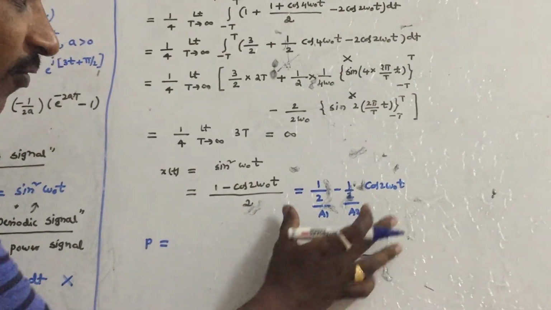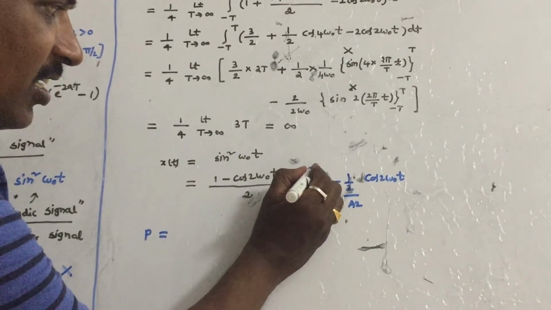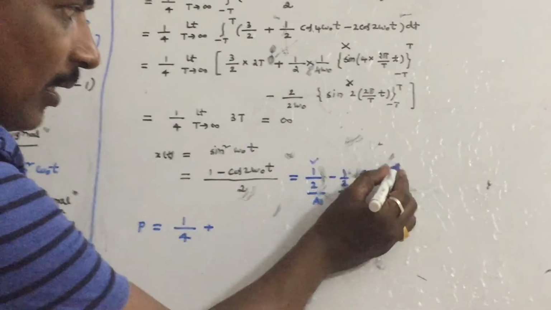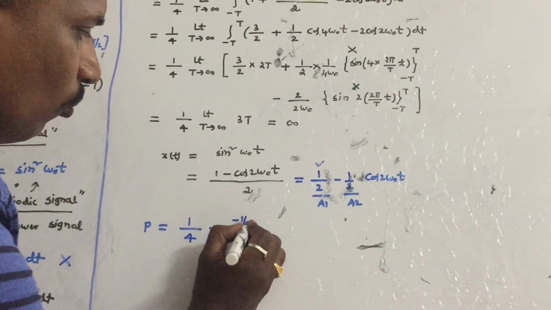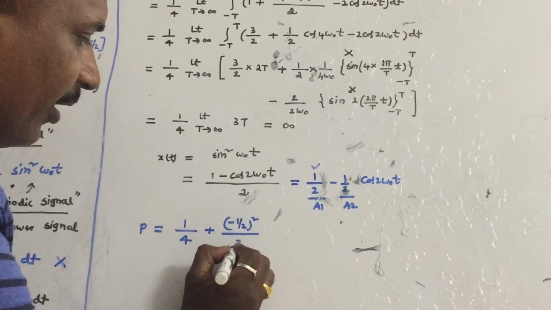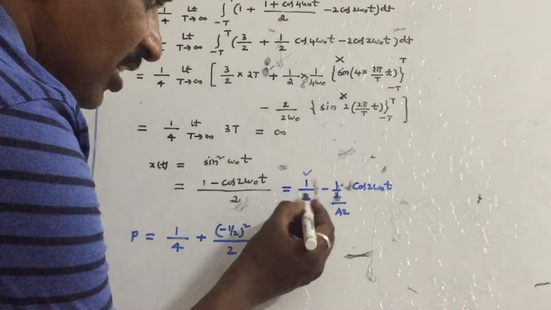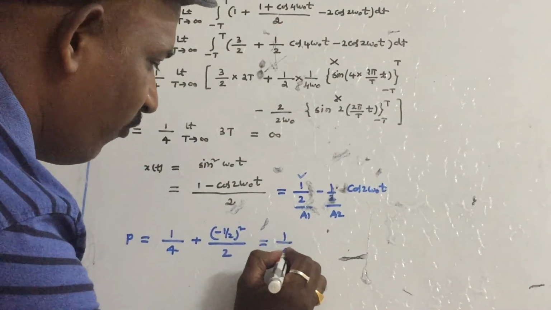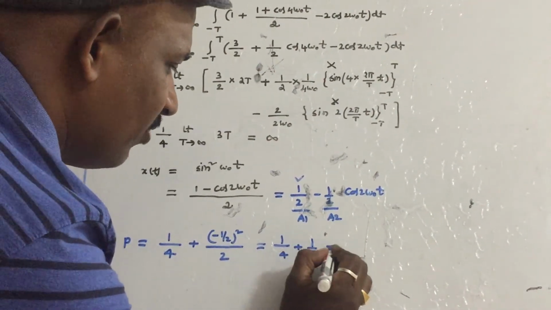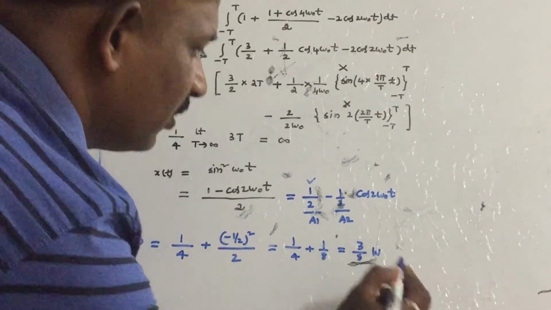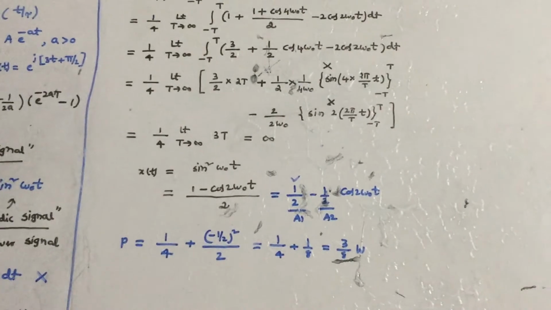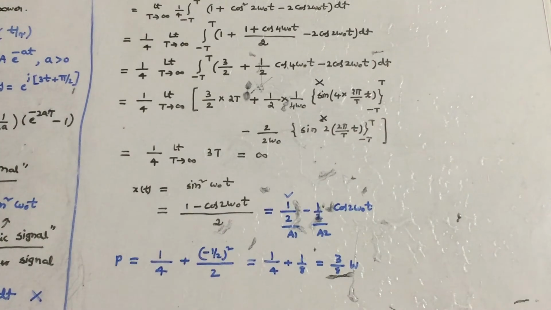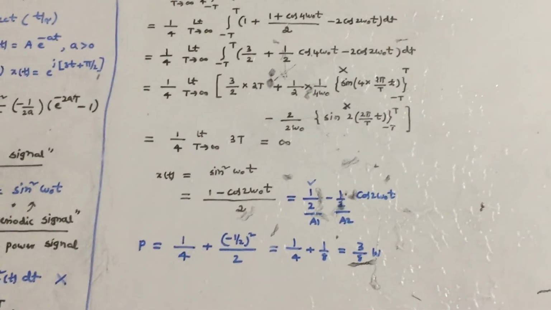As you know how to find the power: if the signal is given, first the constant, you have to directly square the constant, 1 by 4, plus the power of the signal minus 1 by 2 whole square, which is A2 square by 2. If it is a constant, directly square that. So A2 square by 2 will come out as 1 by 4 plus 1 by 8, which will come out as 3 by 8 watts. So in this way, in shortcut, we can calculate the power because it is a periodic signal, a power signal. What is the power of the signal? 3 by 8 watts.